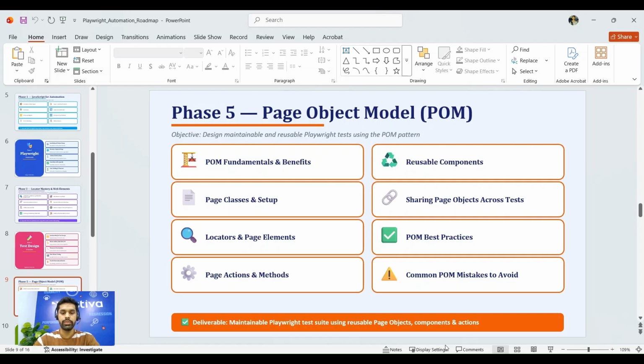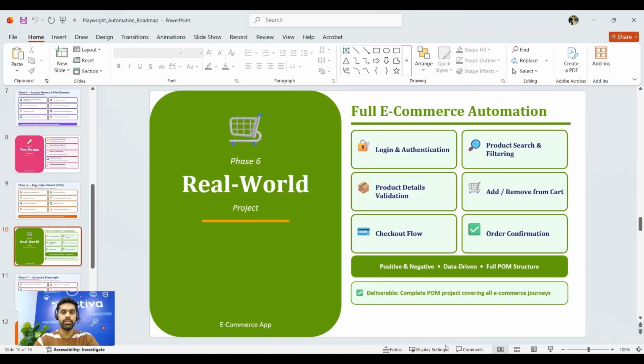And in the end, we will be delivering a maintainable Playwright test suite following the page object model structure, and we will create reusable components in that. Phase 6, we have a real world project that is full e-commerce website automation. In this, we will be automating the full flow starting from the login. In the end, we will deliver a full test automation framework for the real e-commerce website.